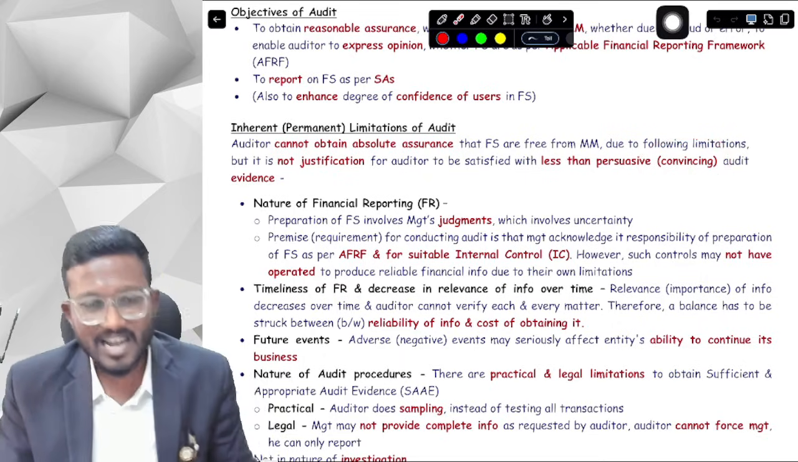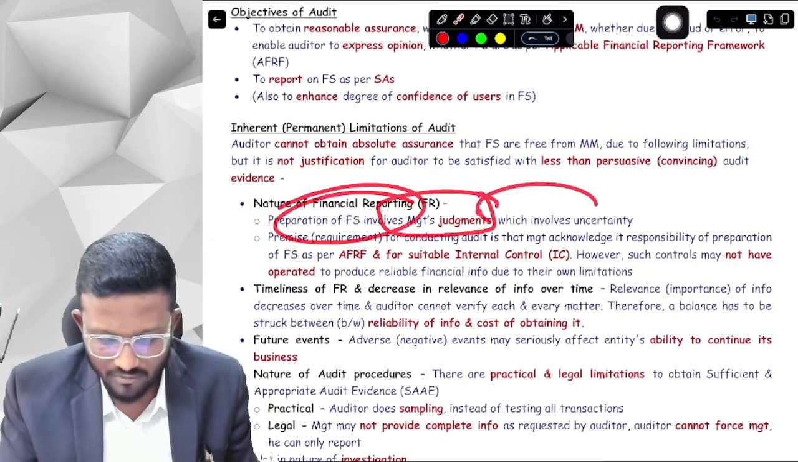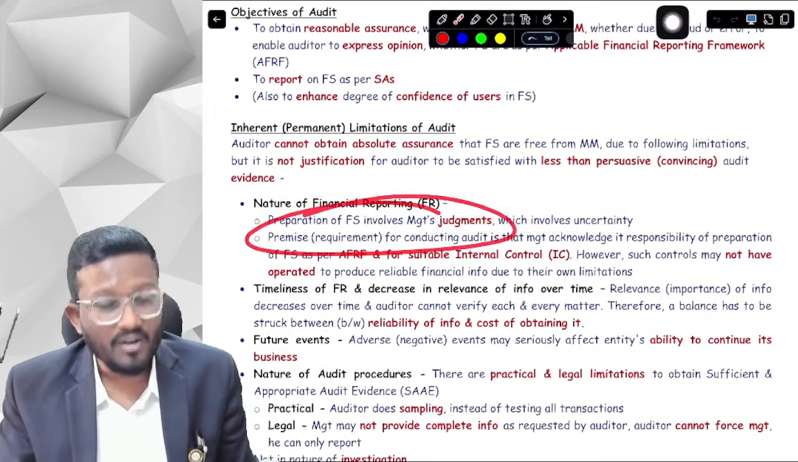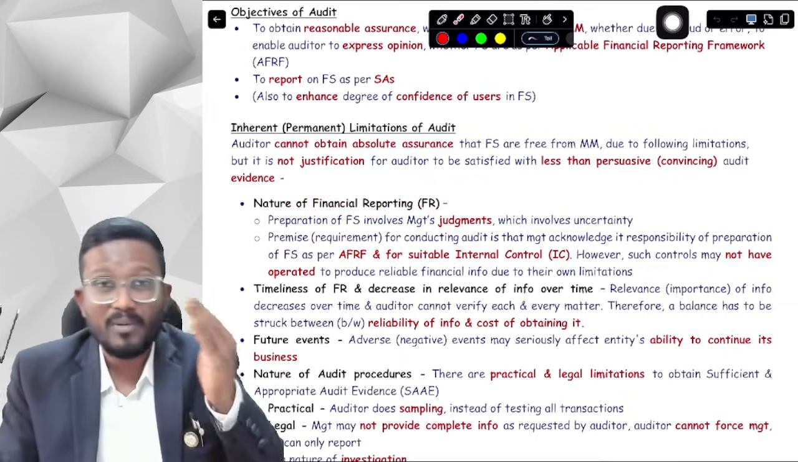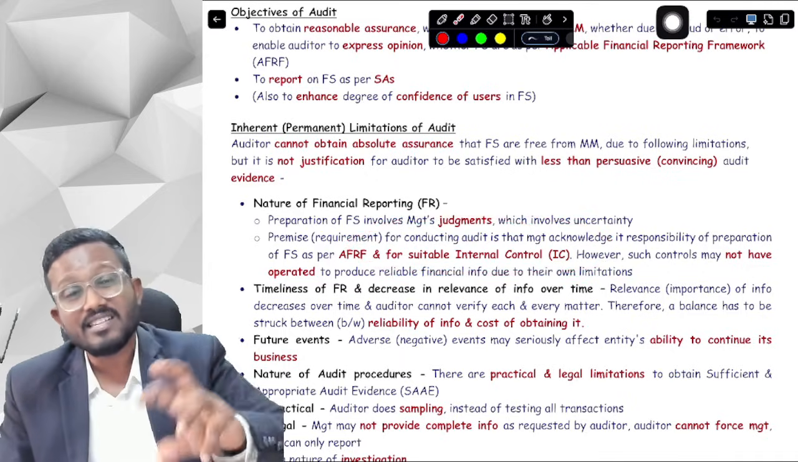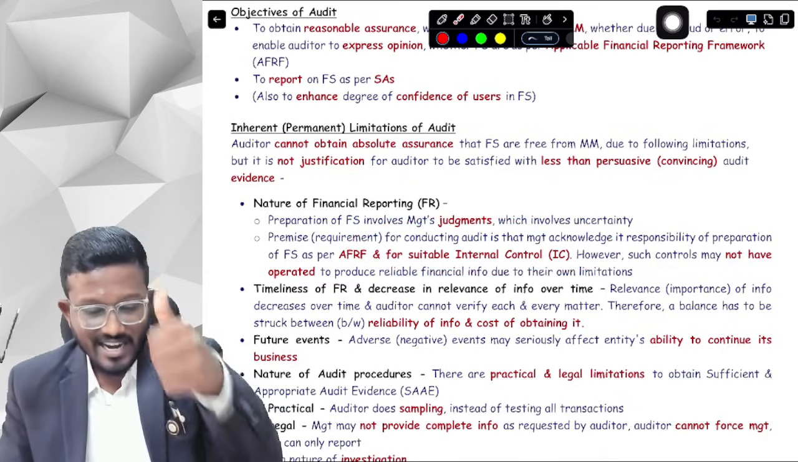What are the inherent limitations? First of all, nature of financial reporting: financial statements involve management judgments which involve uncertainty. Secondly, management has the responsibility for preparation of financial statements and also for the internal controls. Now the internal controls themselves have their limitations, so we do not know whether the internal controls are operating effectively or not.